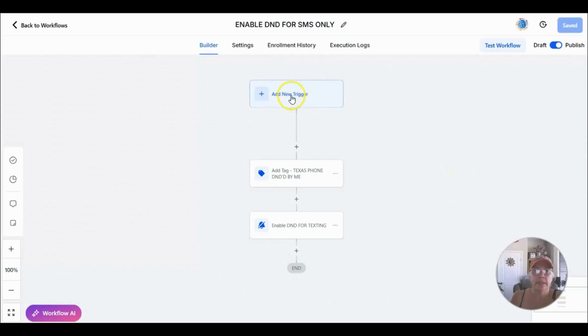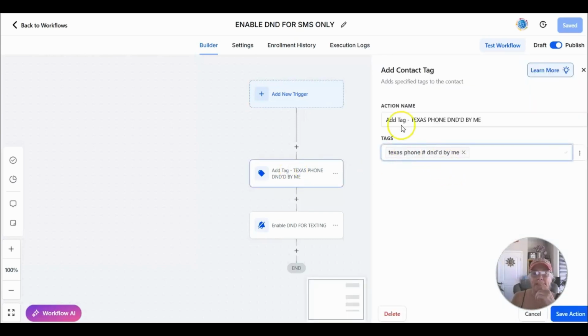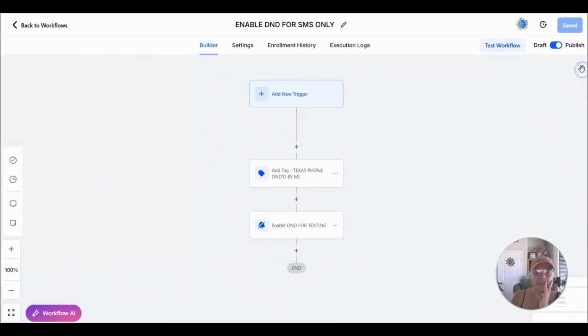I'm basically coming in and I'm going to add a tag so that I can remind myself that I turned off texting for them and that they didn't do it, that I did it. So I added a tag that's called Texas phone number DND'd by me. Put whatever you want. I'm just putting something here that's going to work for you so you know what it is.